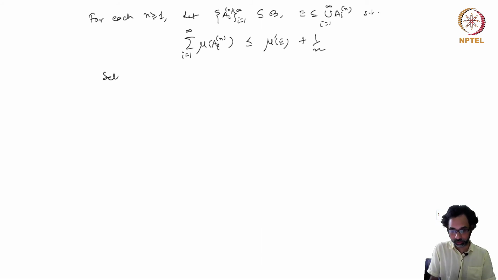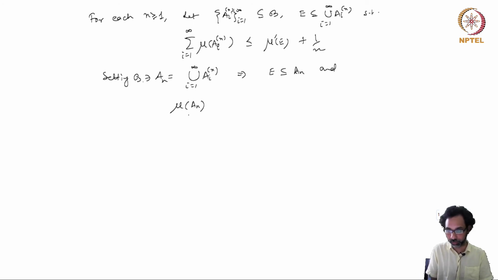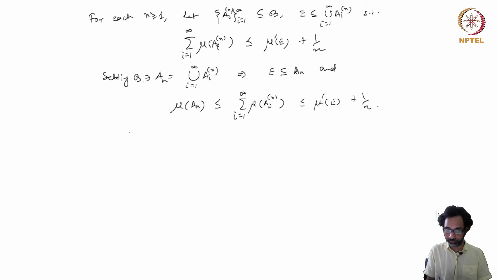So set A_n to be the union of the A_{i,n}, which means that E is a subset of A_n, and A_n belongs to B, so we can write mu(A_n) is bounded above by this sum of mu(A_{i,n}), and then this is bounded above by mu prime(E) plus 1 over n.